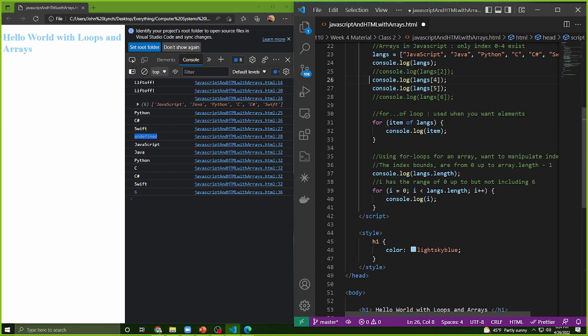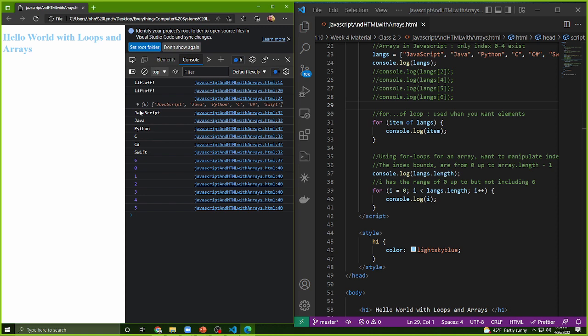I'll go ahead and just comment out these, reference them. We got JavaScript, Java, Python, C, C#, and Swift. We got the length of our array, and now we actually got 6, and we got 0, 1, 2, 3, 4, 5.